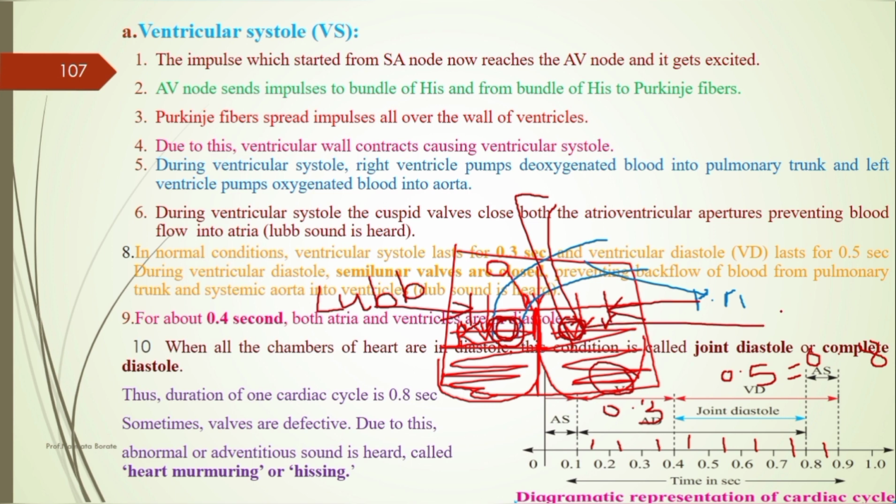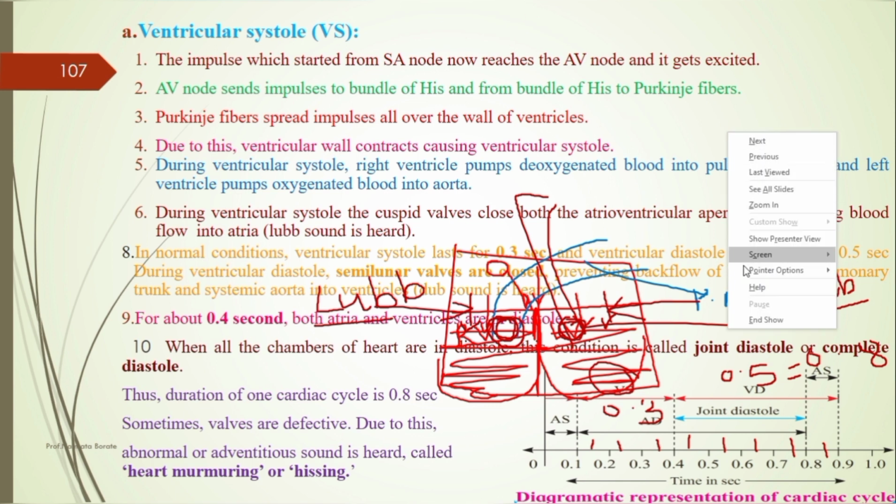When this semilunar valve is closed, that time the sound is heard. That sound is called the dup sound. Means when the tricuspid and the bicuspid valves are closed, that time the sound is heard, known as the lup sound. And when the semilunar valve is closed, that time the sound is heard, known as the dup sound.